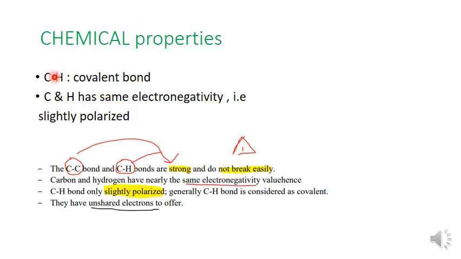Chemical properties. The carbon to hydrogen covalent bond: carbon and hydrogen have nearly the same electronegativity values, hence the carbon-hydrogen bond is only slightly polarized. It forms a stronger bond, and the bond does not break easily. Generally, carbon is considered to form covalent bonds, sharing electrons. This is the property of alkane.